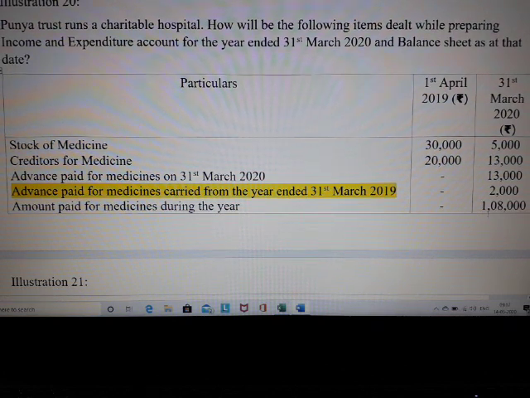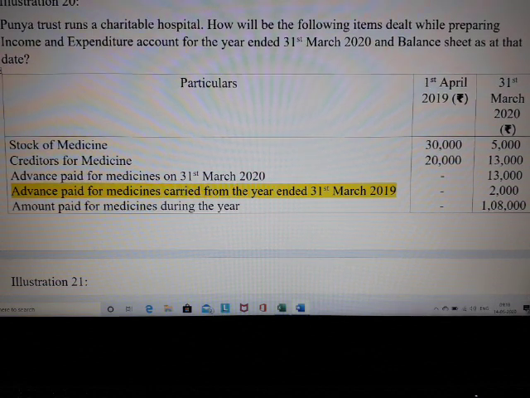Now, they haven't given you information related to cash purchases or credit purchases separately. They have just given you the amount paid for the medicines during the year. But we know one thing, that there are credit purchases because creditors are given in the question, and we have opening creditors and closing creditors. Obviously, we need to find out the credit purchases that have been done during the year.